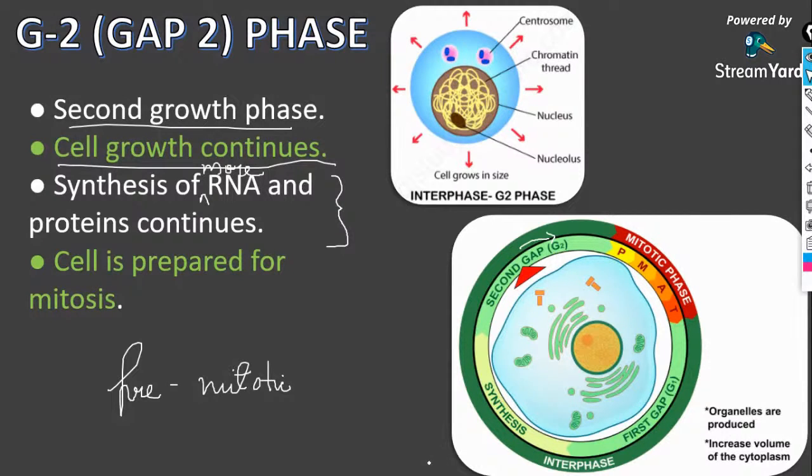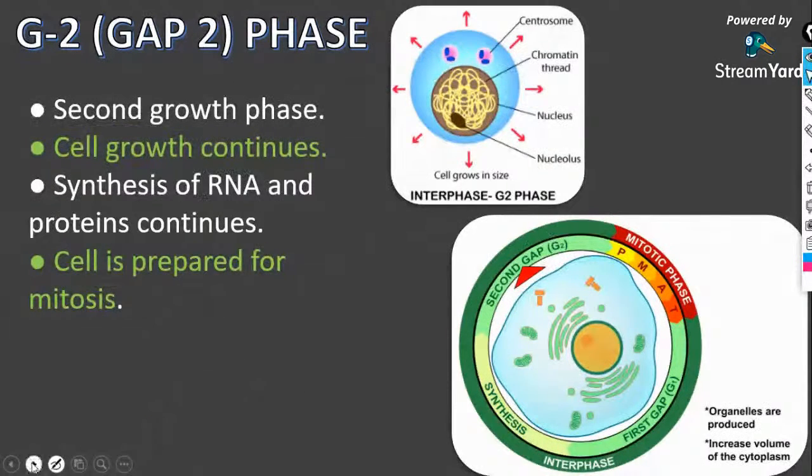Be active, Nila. Okay. So the cell is prepared for mitosis. Don't take it badly, I have just given an advice. Be active in the class, like Harshida and Calvin. In most of the classes, I have seen Nila being active. So just leave all those things. Okay, just focus on our class.